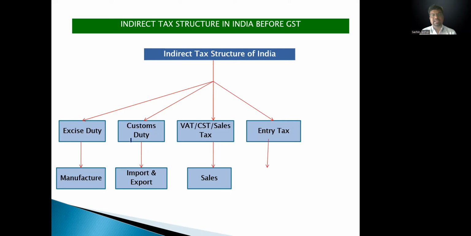Then again entry tax. Entry tax means octroi tax, on entry of goods. It is also called the local authority tax. If you purchase some goods from Mumbai and your destination is Thane, and you transport goods from Mumbai and enter Thane district, then TMC, Thane Municipal Corporation, will collect the entry tax. It means octroi tax. So octroi or entry tax is also removed from Maharashtra. Okay, no other entry tax here.